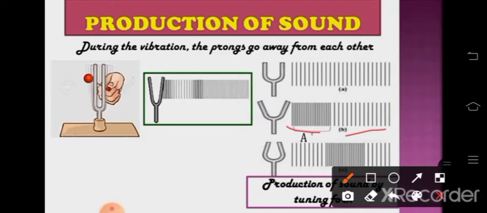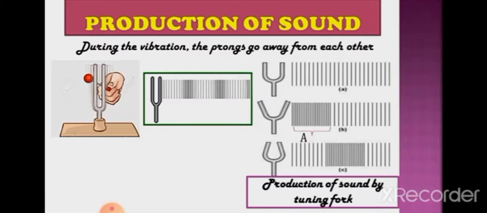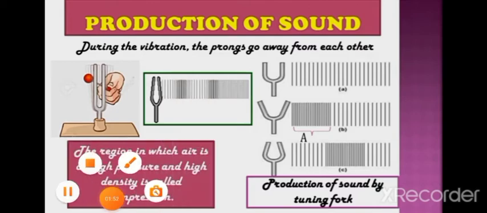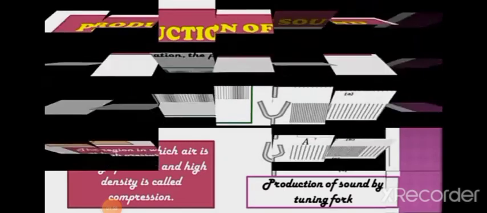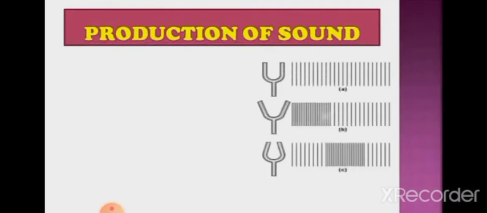Obviously the density present here is high, and the density present over here is low. So the region in which air is at high pressure and high density is called compression, which is the A region. Let's go ahead with the B region.